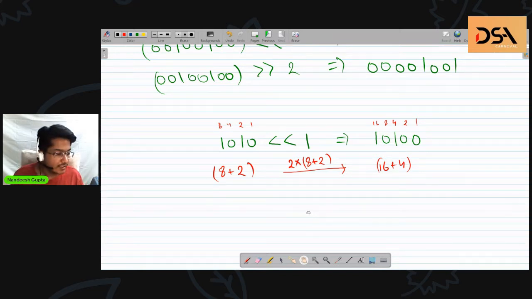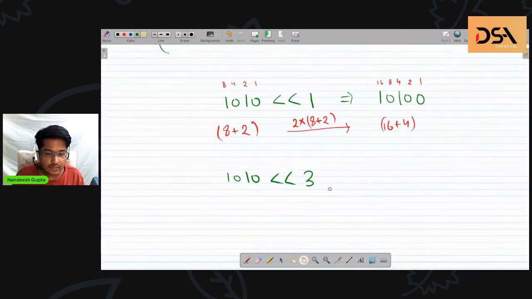Now this is for the case of a single shift. What if I am doing a larger shift in a single operation? Suppose I am doing 1 0 1 0 left shift 3, and all of this left shifting happens in this single operation.